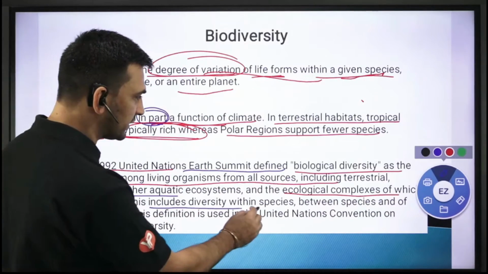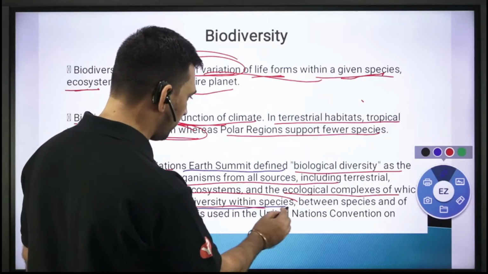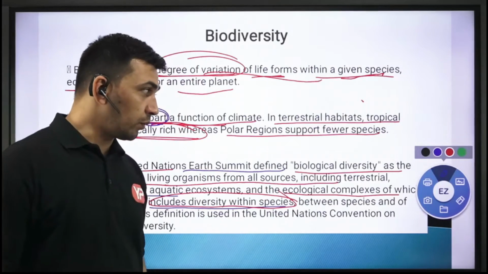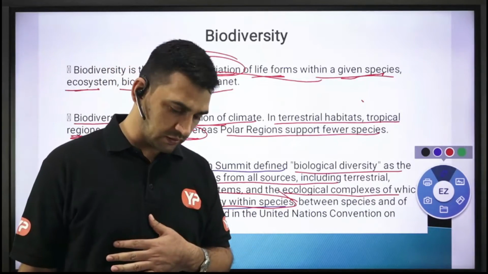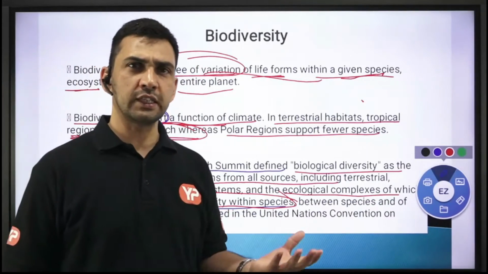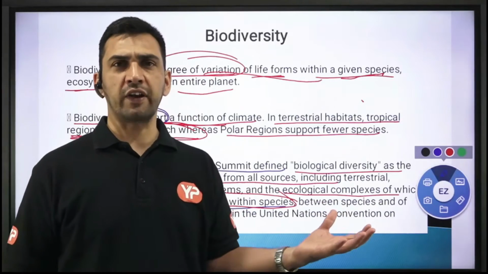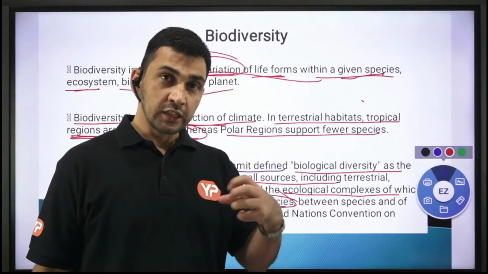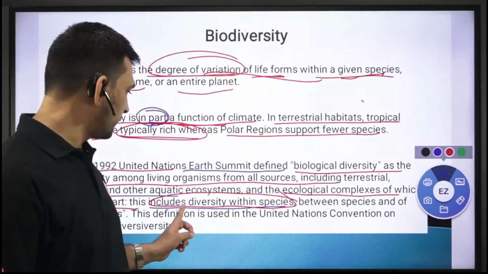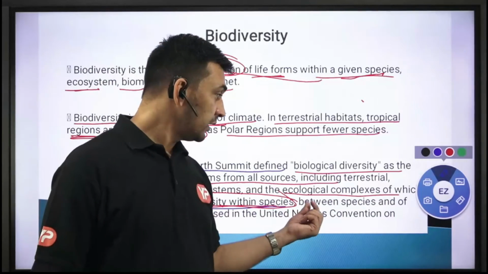This includes diversity within species. अच्छा, यही मैंने आपसे शुरू में ही बात की. एक कोई पर्टिकुलर स्पीसीज लोगे, अगर ह्यूमन एज ए स्पीसीज अगर मैं बात करता हूं, not all humans are same. There is huge variety in the biological forms within the humans itself. That means स्पीसीज के अंदर भी डाइवर्सिटी है. That is the meaning of this diversity within the species and between species.